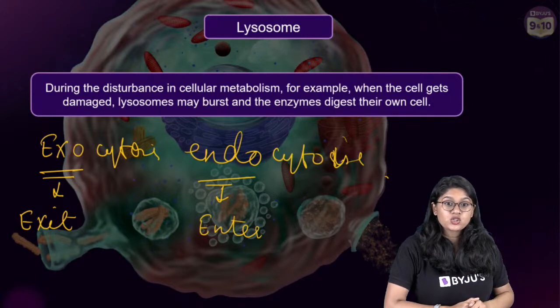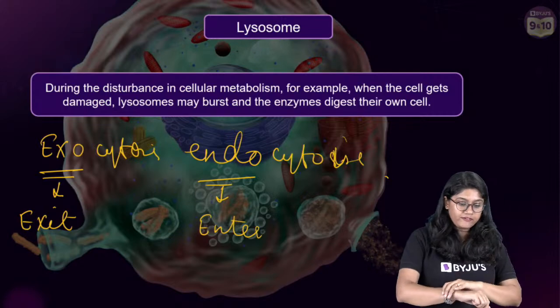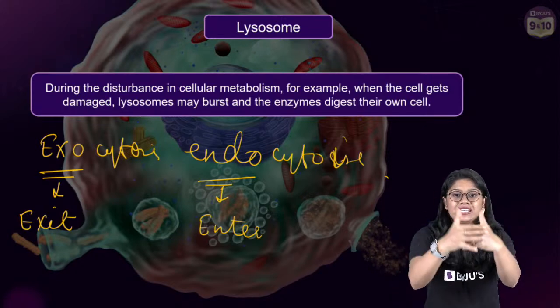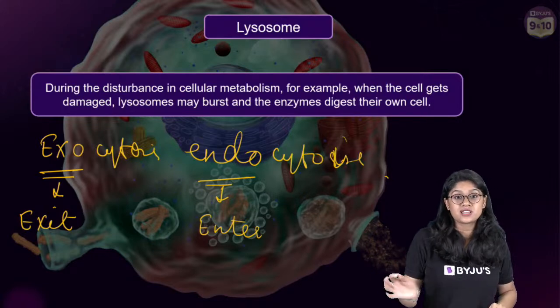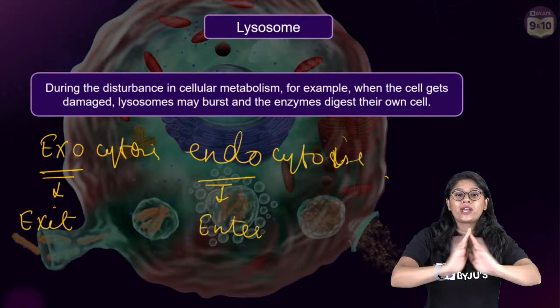Clear? So endocytosis, if a cell, the membrane will go out and will eat something, we call it endocytosis. Taking inside the cell. Exocytosis means throwing out.